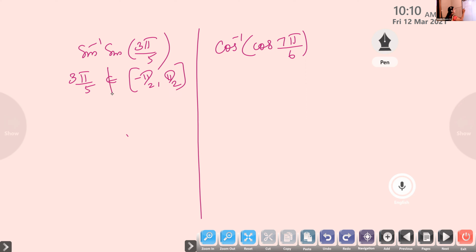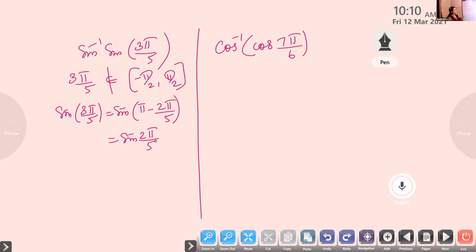So this 3 pi by 5, sine 3 pi by 5, how can we write? We can write this as sine of pi minus 2 pi by 5, isn't it? Which is the same as sine 2 pi by 5. Yes or no?